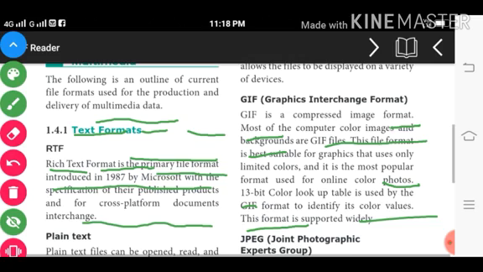It is the most popular format used for online color photos. A 13-bit color lookup table is used by the GIF format to identify the color values. This format is supported widely.